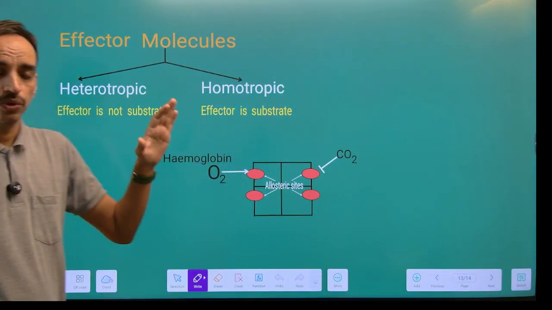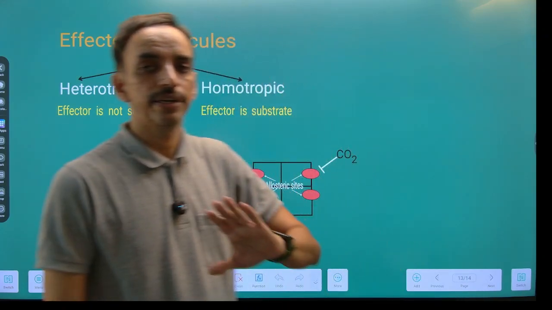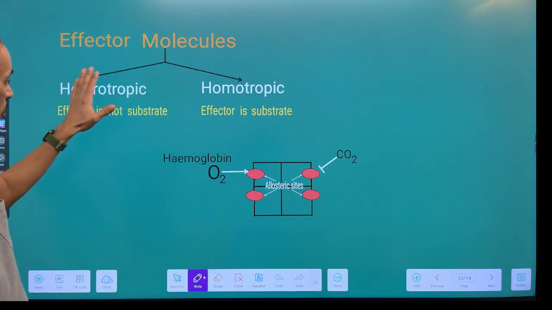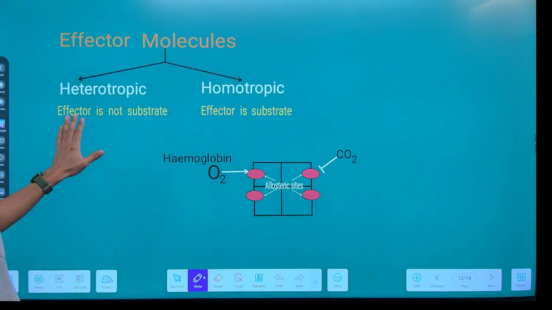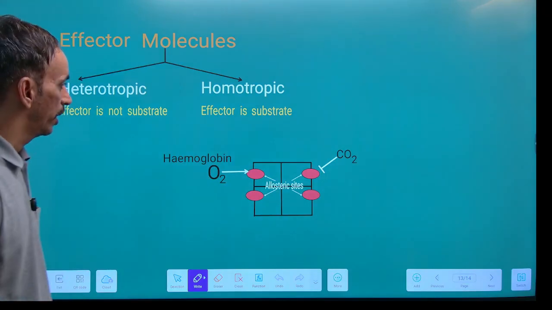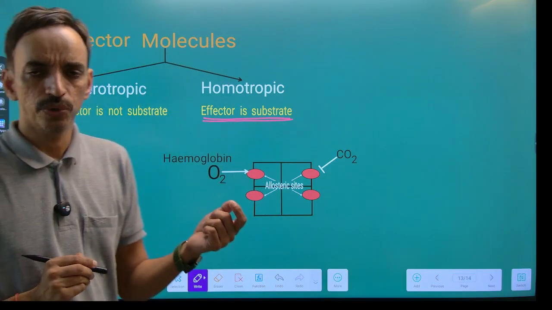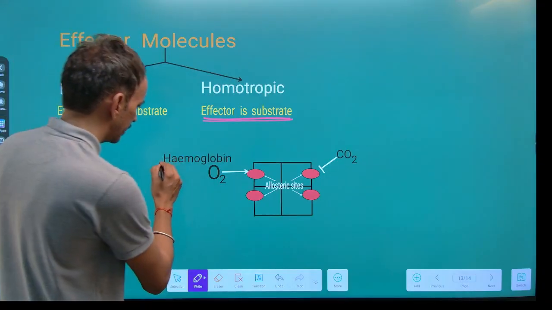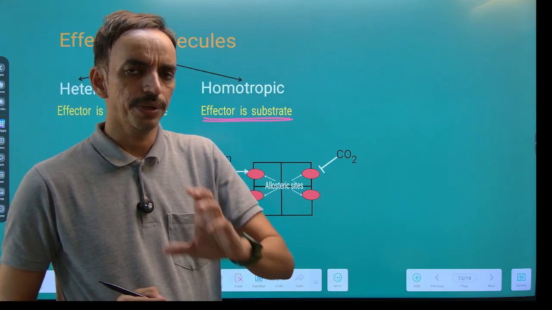Now, many effector molecules will bind to the allosteric enzymes and regulate the enzyme in the positive or the negative direction. These effector molecules can be categorized into two groups. One is known as the heterotropic type of effector molecule, while the other is known as the homotropic type of effector molecule. If the substrate itself acts as an effector molecule, then it is known as the homotropic type of effector molecule. For example, if you take the example of hemoglobin, जिसमें अपन दोनों ही explain कर पाएंगे homotropic और heterotropic effectors को.